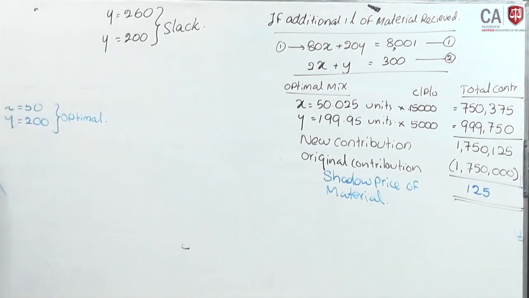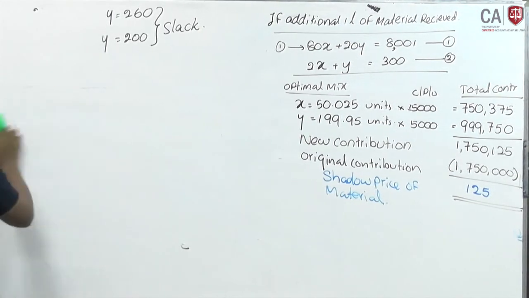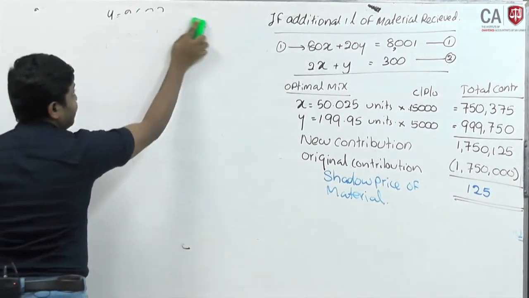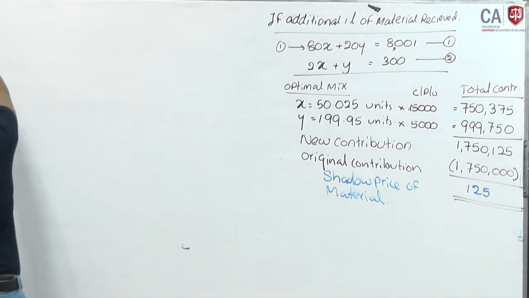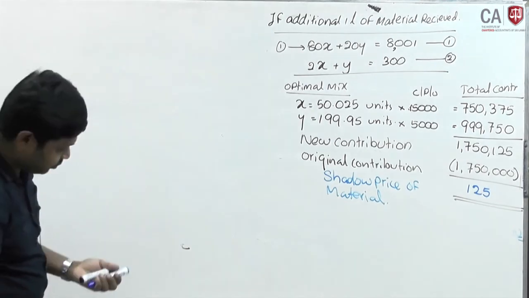The shadow price of the other binding resource, mixing time, we can work out if we receive 1 additional hour of mixing time.